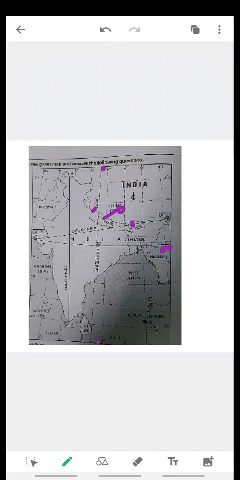I already gave you the important maps of each and every unit. Go through all those map painting items once so that we can write all the exams, especially the social exam, in an effective manner. Anyhow, cover all these important points. It's a small attempt to interact with you after a long time.